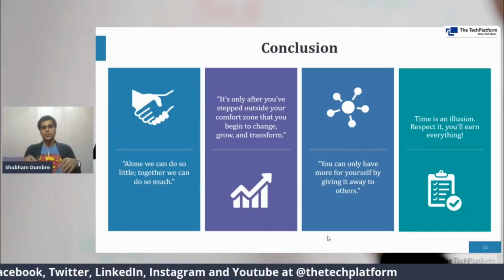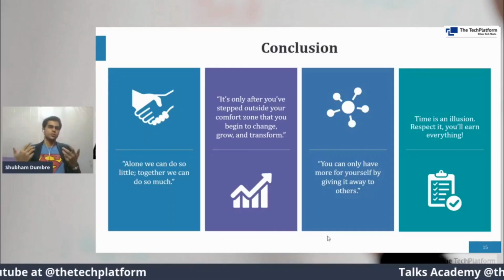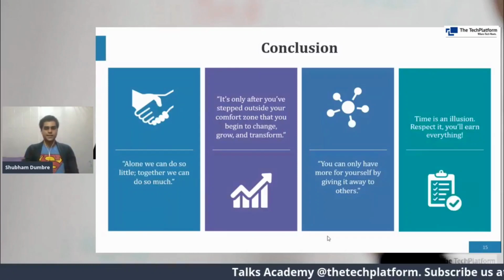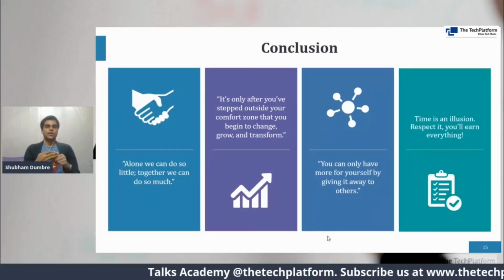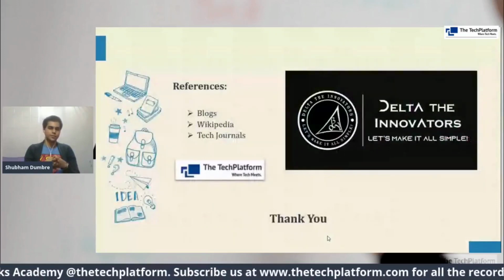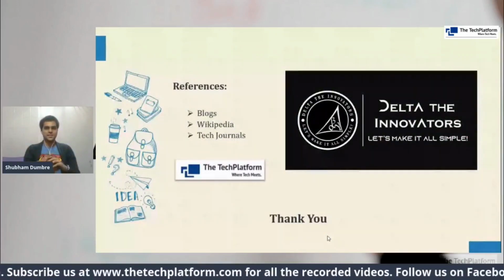So in order to respect it, you'll have to try some of the other tools which we just discussed, and get a better understanding about it. Try to use such controls and switch to the best one. That's what I can say at this point. So these are the references to this overall session, that is productive office suites and archive programs. References are blogs, Wikipedia, and of course some technical journals.